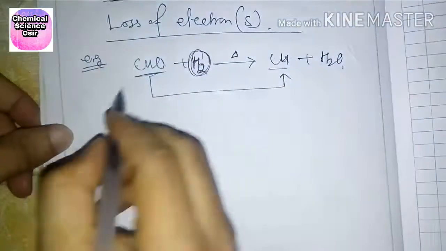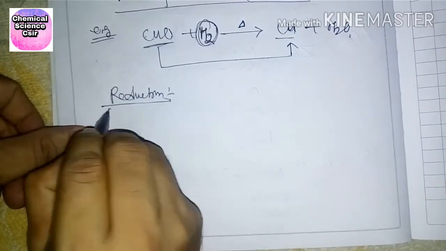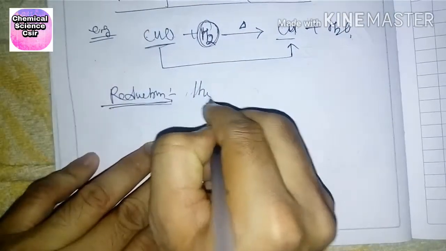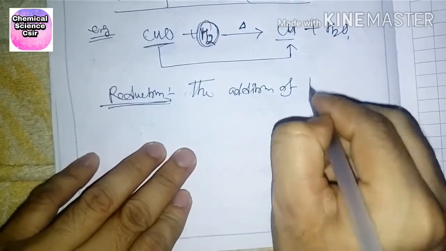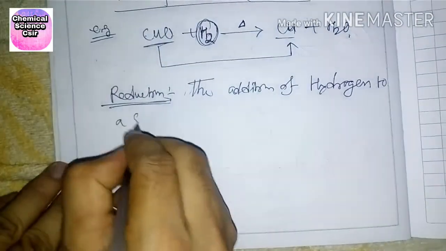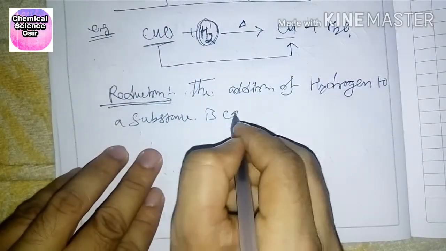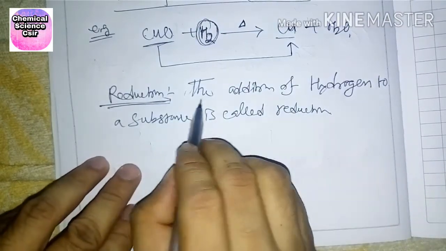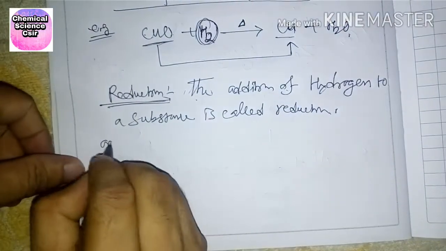Now another one, reduction. So define reduction. According to the old concept, the addition of hydrogen to a substance is called reduction. Okay, the addition of hydrogen to a substance is called reduction, or